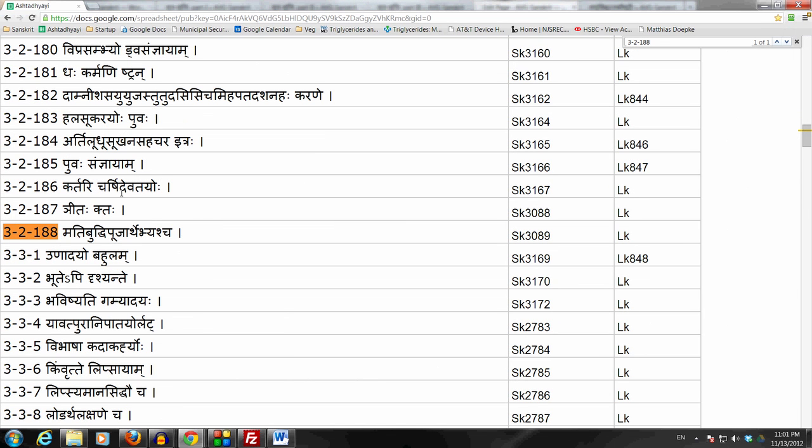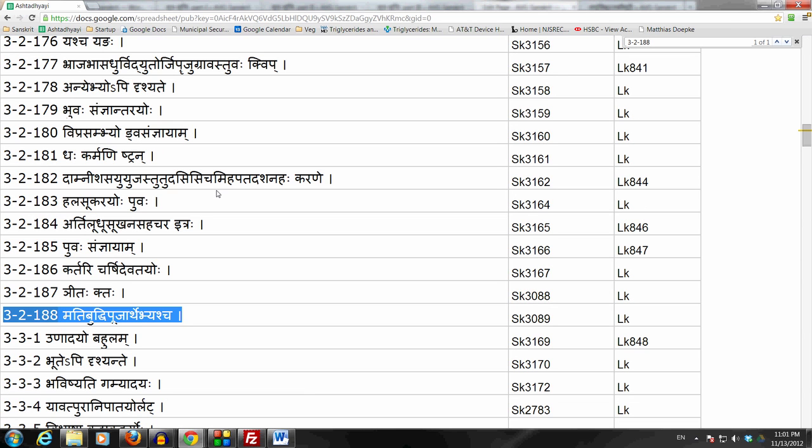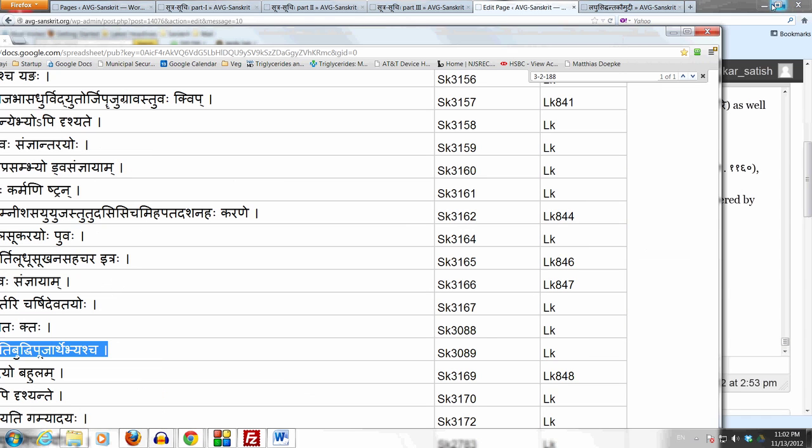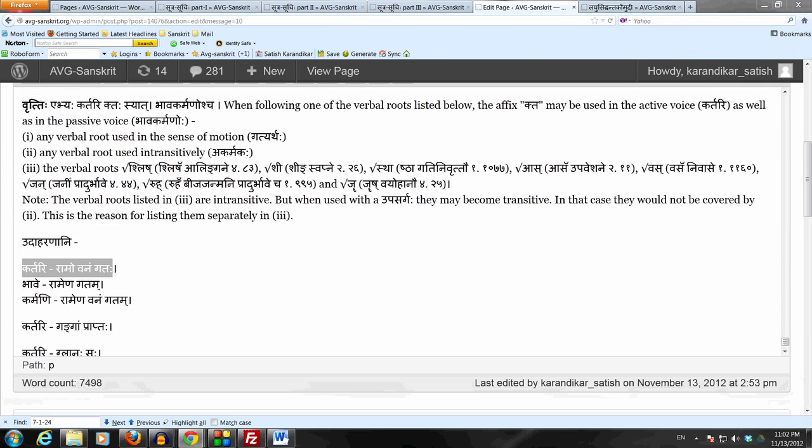So be careful of this term past passive participle, which is used to denote the affix kta, because there are important situations where this affix kta is used in the active sense, in the sense of the agent. And the affix kta may also sometimes be used in the present tense. So it is sometimes neither passive nor past. That's why I avoid using this term, because even though as a default it is correct, it has important exceptions, so we should be careful of that.